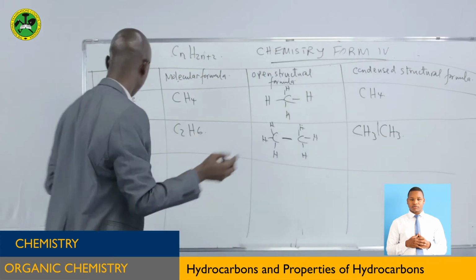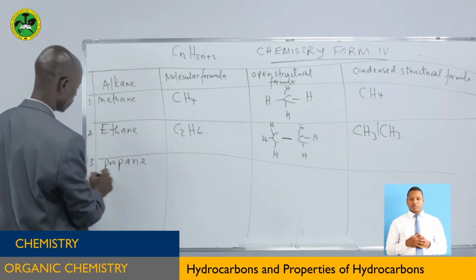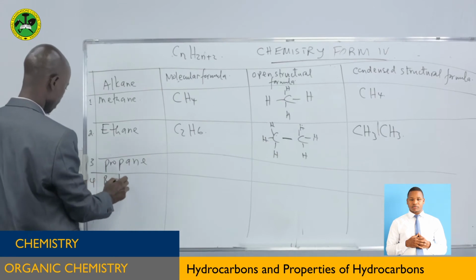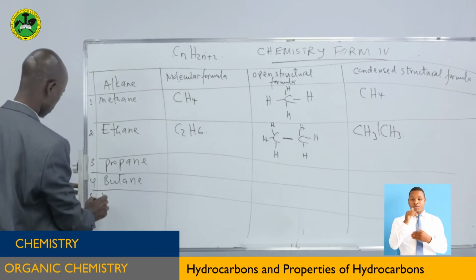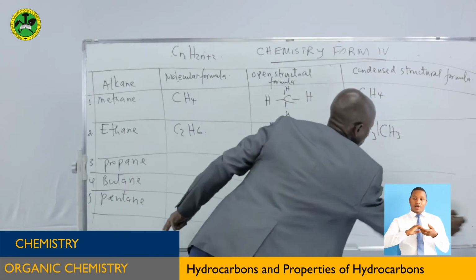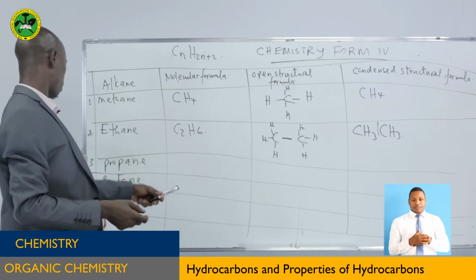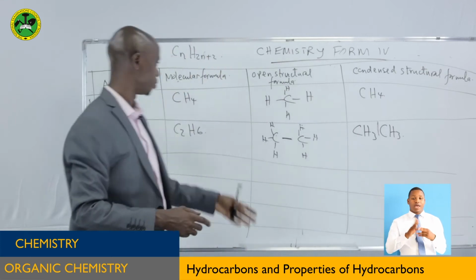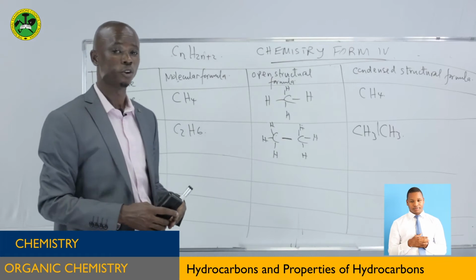Can you do the rest? Now, finish this one. Finish propane, finish also butane, and lastly, pentane. So take your time to finish these: methane, ethane, propane, butane, pentane. Finish the three. Use the same principle. It is very simple after we have discussed that one. I'm sure that you are following.